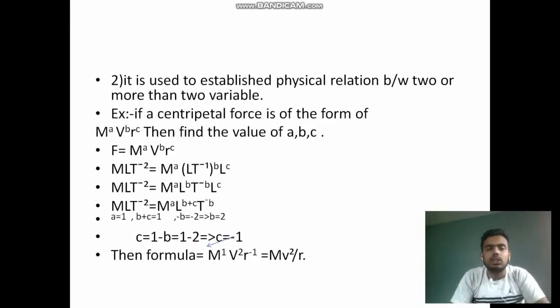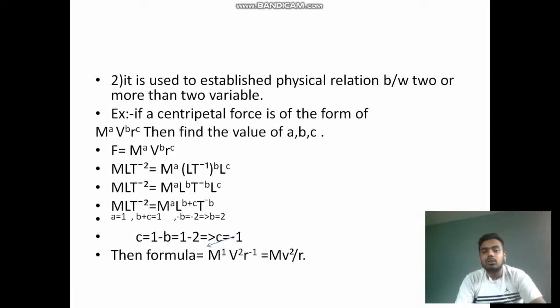Let's go to another use of dimensions, that is, it is used to establish a physical relation between two or more variables. For example, if a centripetal force is of the form m to the power a, v to the power b, and r to the power c, then find the value of a, b, c. If this type of question is given, then you must remember that all forces have the same dimensions.